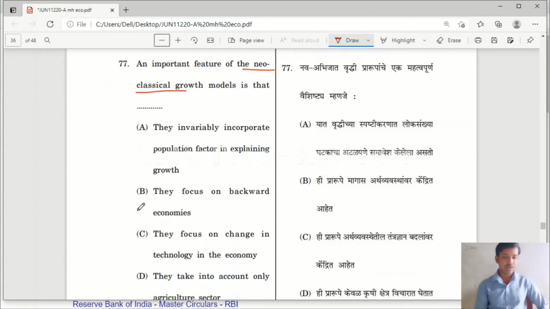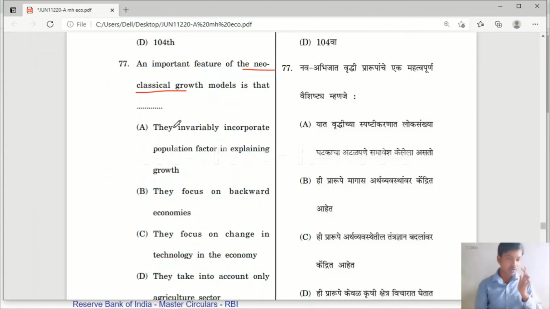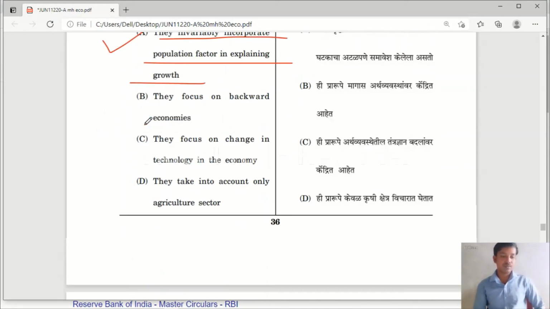Which is the right one? Important feature of neoclassical growth model. Yes, the right answer is option A. They invariably incorporate population factor in explaining the growth. This is the main feature of neoclassical theory.